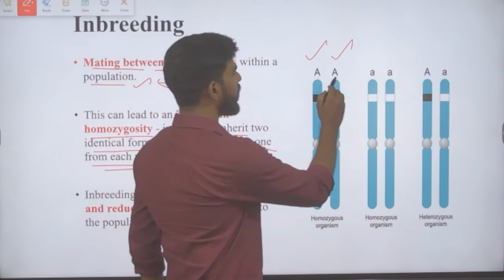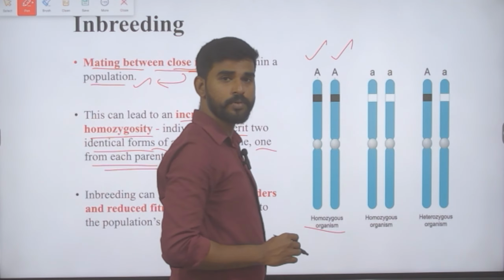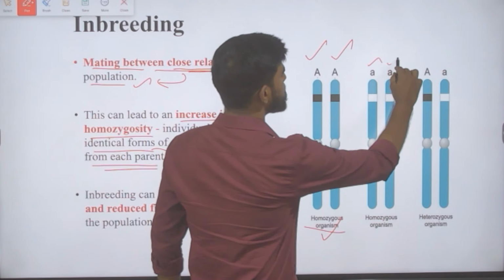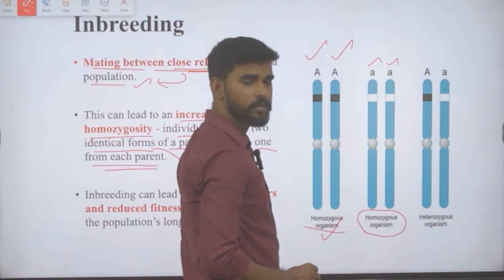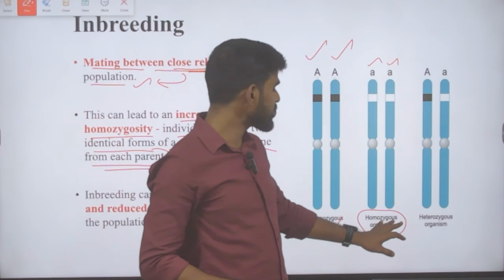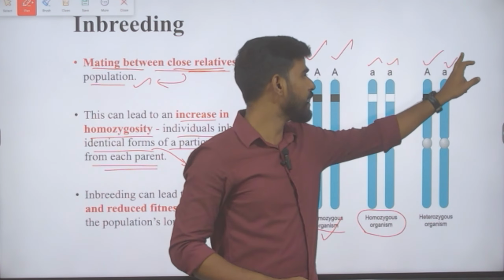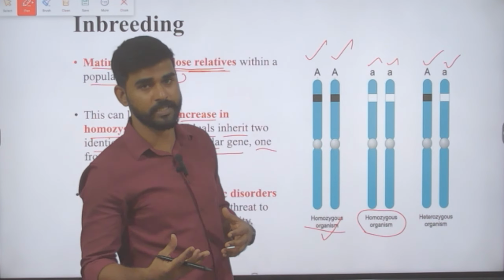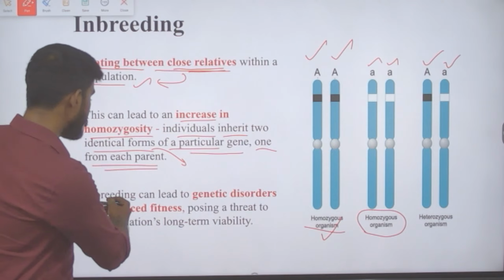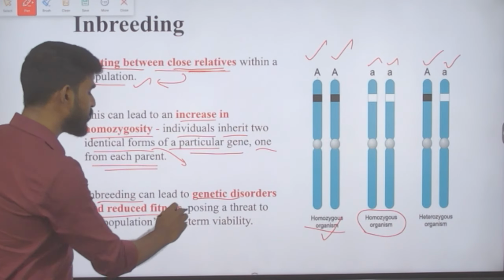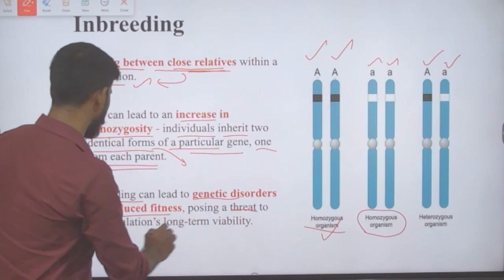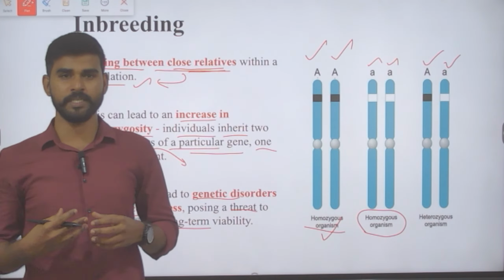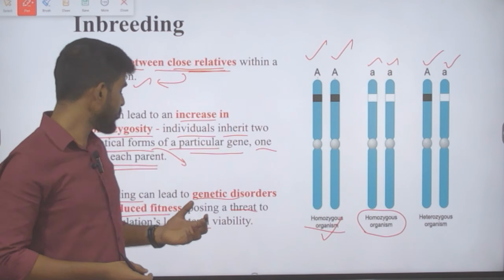So if it is going to be AA, then it is going to be a homozygous organism, and similarly small a and small a is a homozygous organism. So if it is going to be small a and capital A, then that is a heterozygous organism. Heterozygous organisms are healthy organisms here. So here inbreeding can lead to genetic disorders and reduced fitness, thus posing a threat to the population's long-term viability. So the long-term viability of the population is under threat when inbreeding happens.